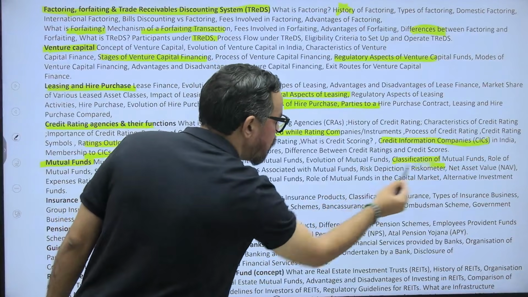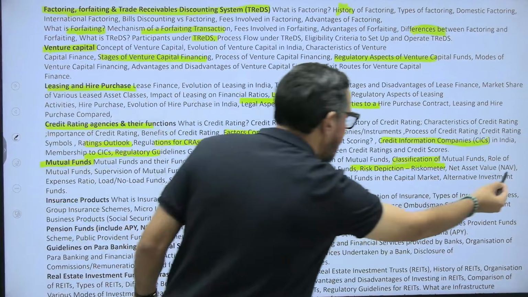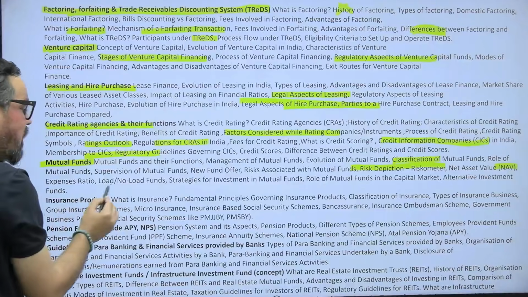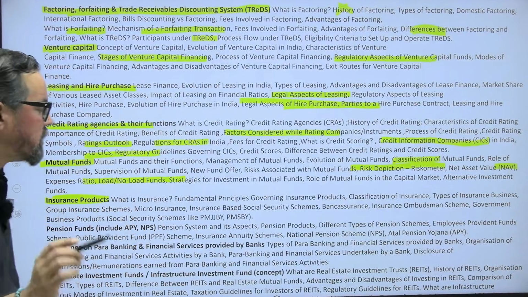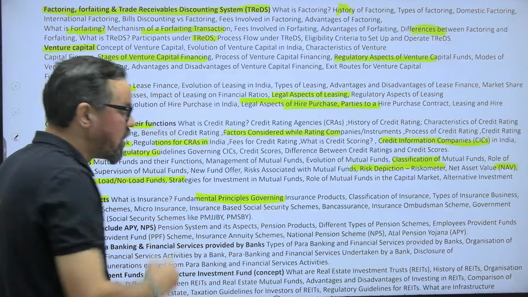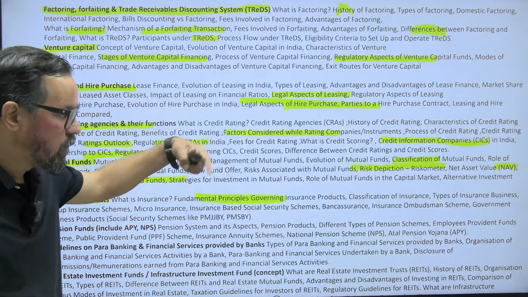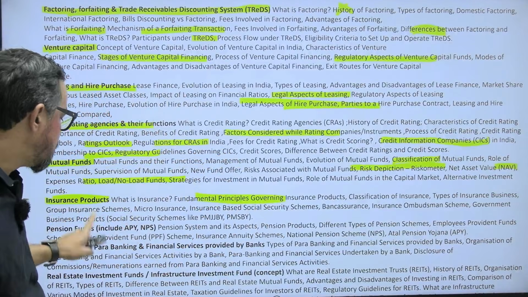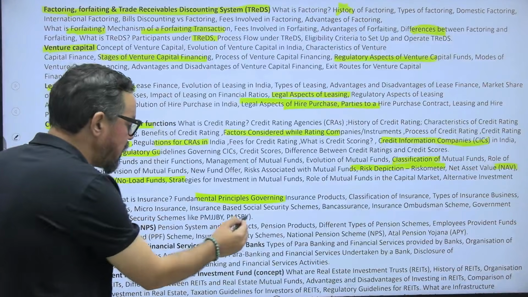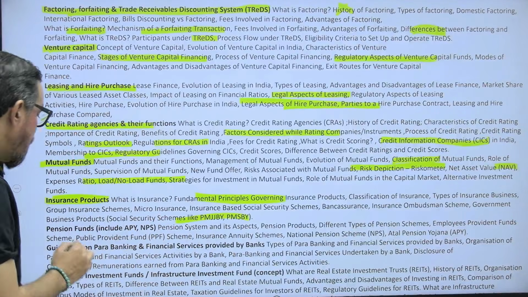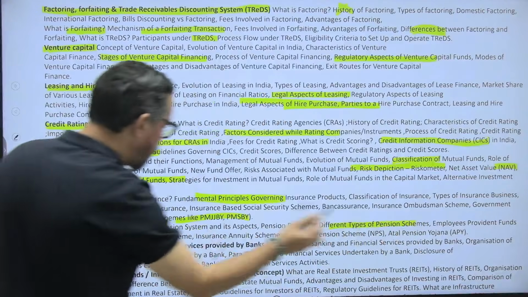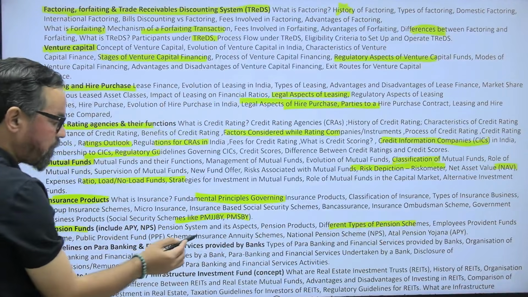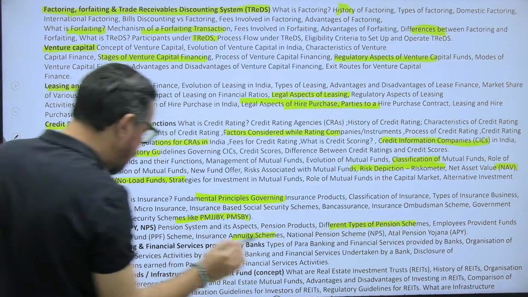So classification, riskometer also get asked many times. NAV is again an important subtopic from this one. And the different concepts of load, no load, strategies and others, you have to go through this. Insurance product, from here principles, fundamental principles of insurance and classification of insurance, types of insurance businesses, and social security schemes, they are very important from this. Pension funds, similar to this. So pension products, different types of pension products, employee provident funds and PPF, insurance annuity scheme, all the schemes you have to go through.